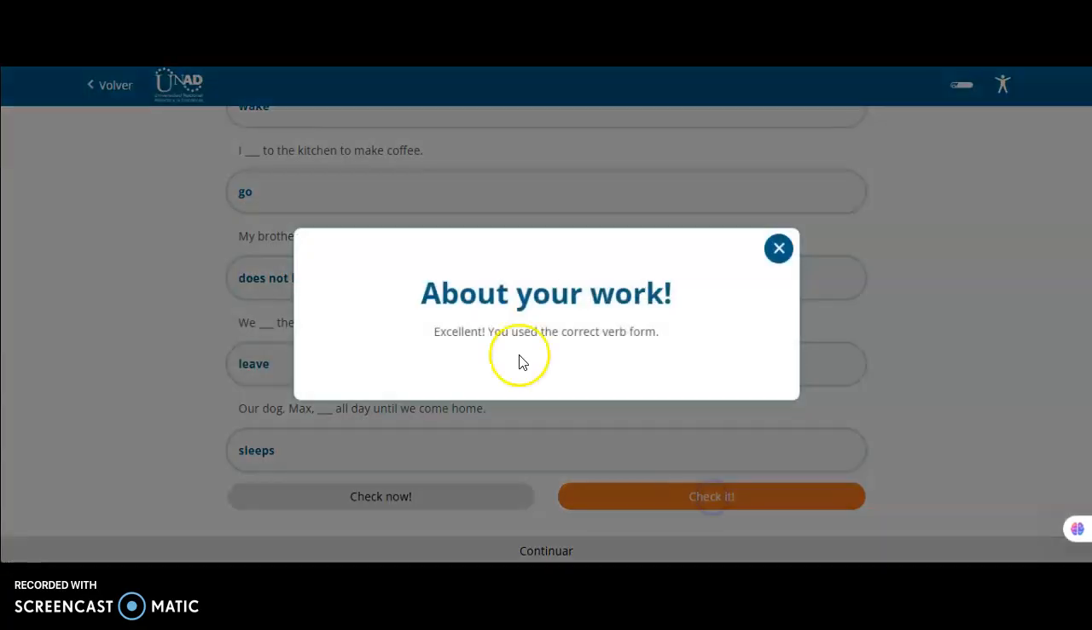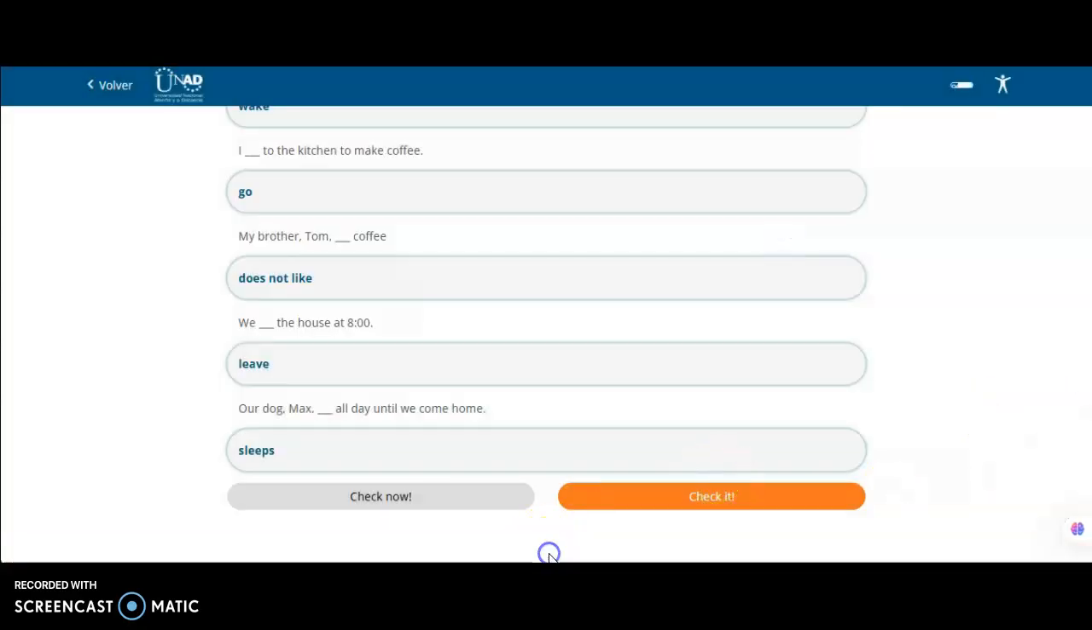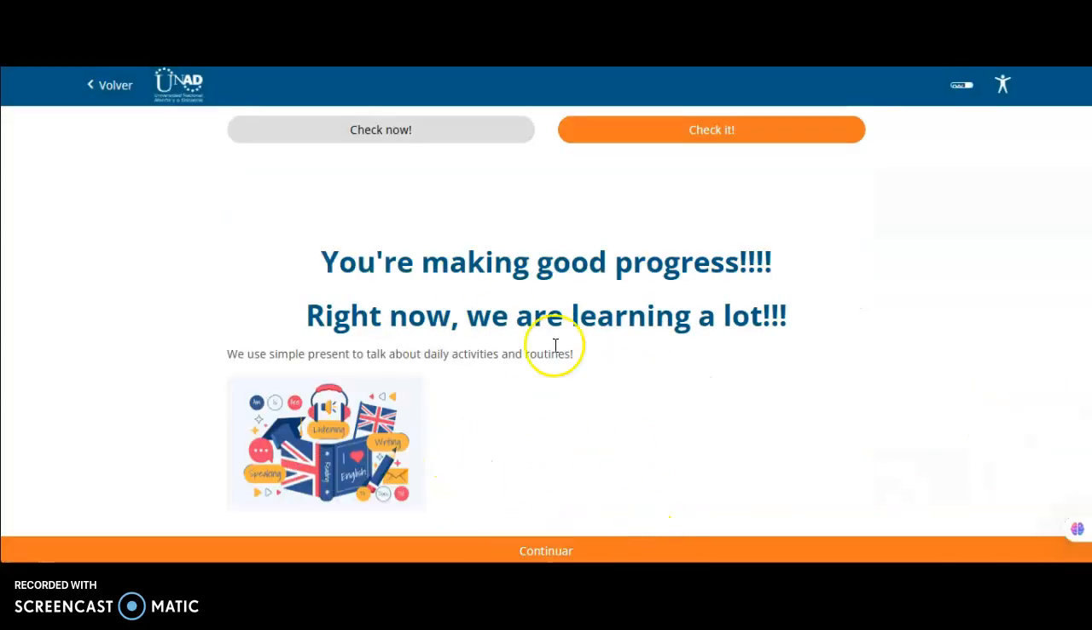Okay, we have the option to continue to the next. So this is a reinforcing. This is an evaluation about what students are doing.